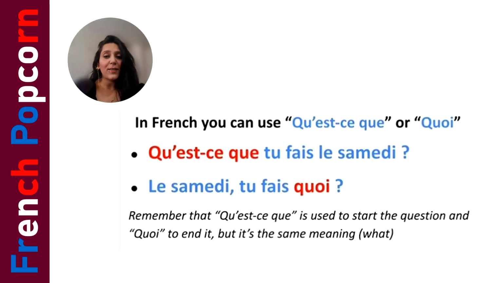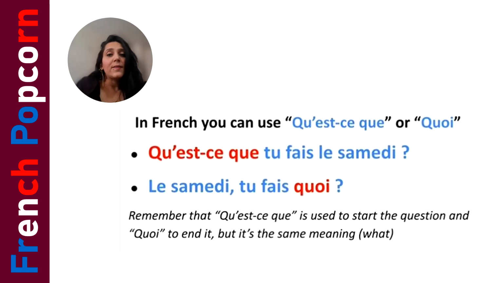Another way to ask a question in French, we can use qu'est-ce or quoi. If you want to ask "what", we have two ways, qu'est-ce or quoi. They are exactly the same. The first question: "Qu'est-ce que tu fais le samedi?" and "Le samedi, tu fais quoi?" What are you doing, or what do you do on Saturdays? So we have qu'est-ce and quoi.